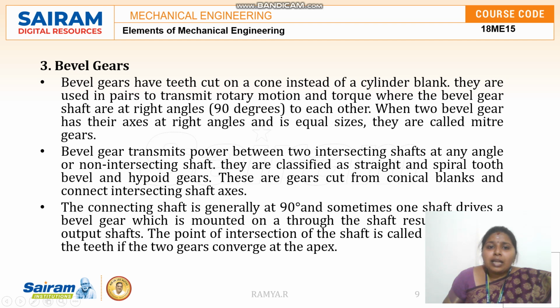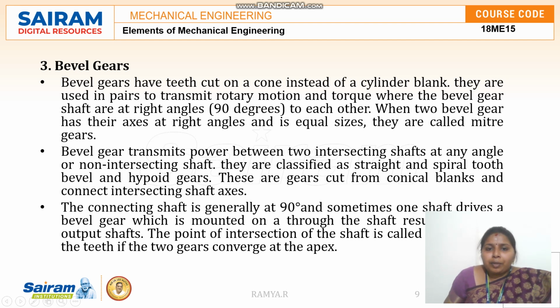So bevel gears have teeth cut on one cone instead of a cylinder blank. They are used in pairs to transmit rotary motion and torque where the bevel gears are at right angles, at 90 degrees to each other. So they can be used in a pair only, and they'll be attached at 90 degrees to each other. When two bevel gears are at right angles and of equal size, they are called miter gears.